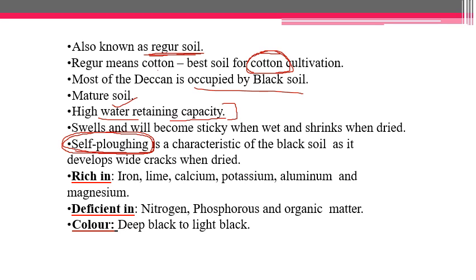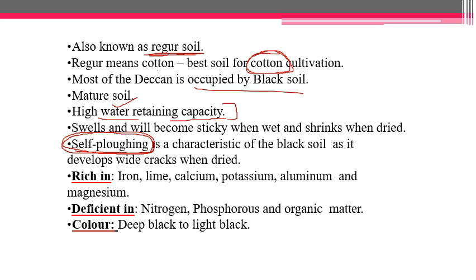Since it develops cracks, the cultivation is very fast in this kind of soil, because the wide cracks can be easily seen, and the reason for cultivation is just to provide air to the soil by turning the soil around. So since it develops the cracks itself, the cultivation is very quick, or sometimes cultivation is not necessary at all. You just need to plow the field, and then you can sow the seeds.